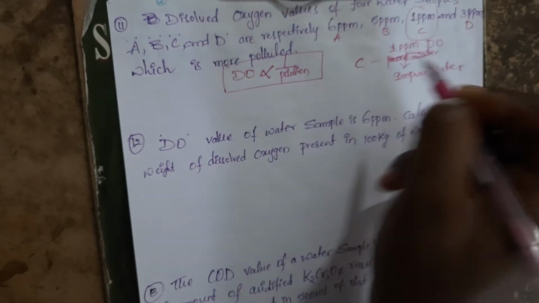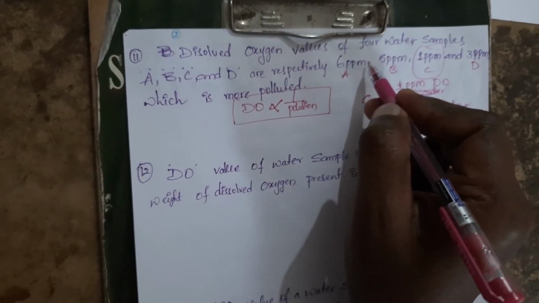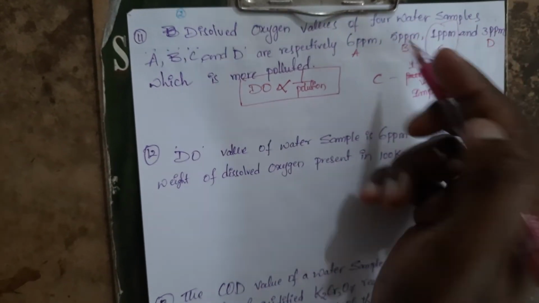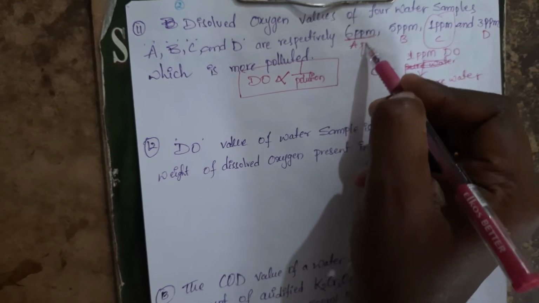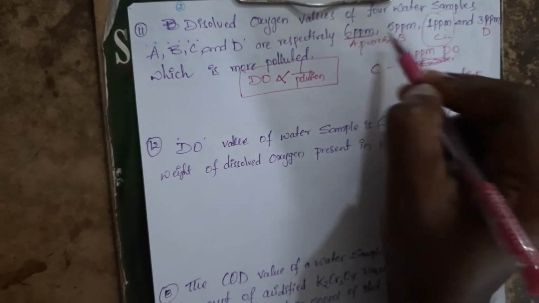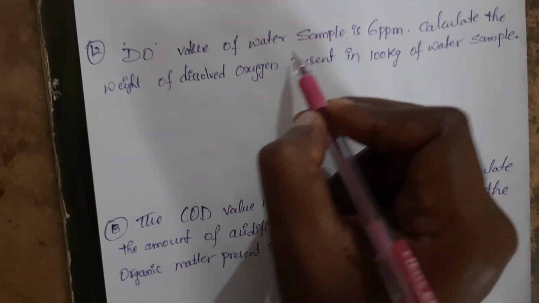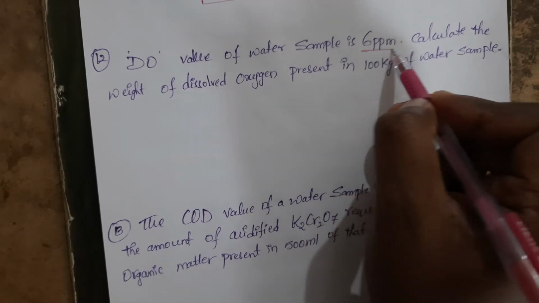So it is the most polluted water. Okay, now the more polluted water is the sea. So which is the pure water here? 6 ppm, which has more dissolved oxygen. It is the purest water among these 4. It is the most impure among these 4.